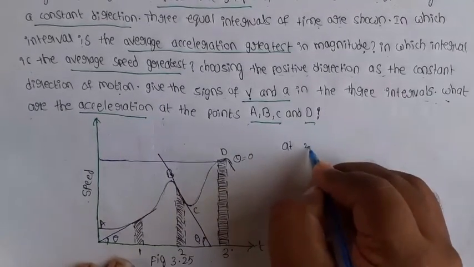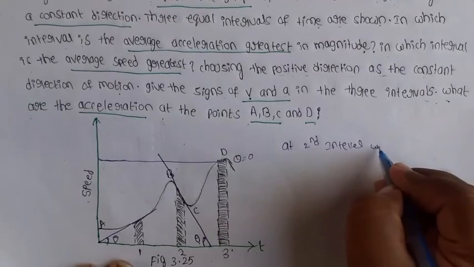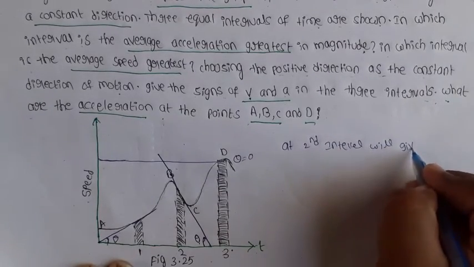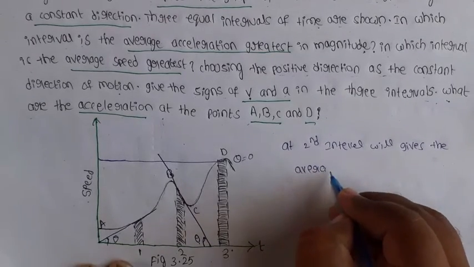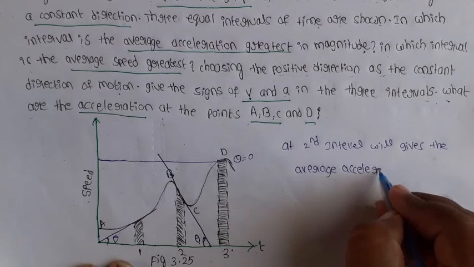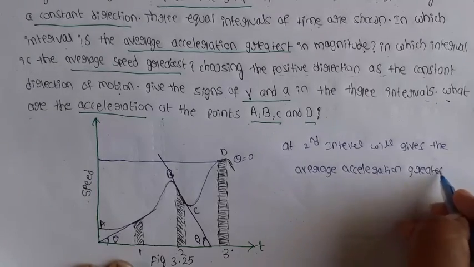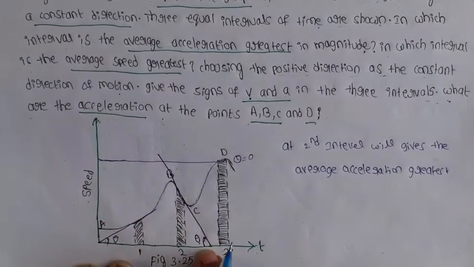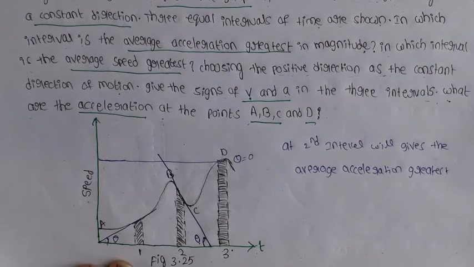So the second interval will give the greatest average acceleration. Why? Because here the slope angle is more, that's why it gives the greatest average acceleration. Okay, that is the first question answer.